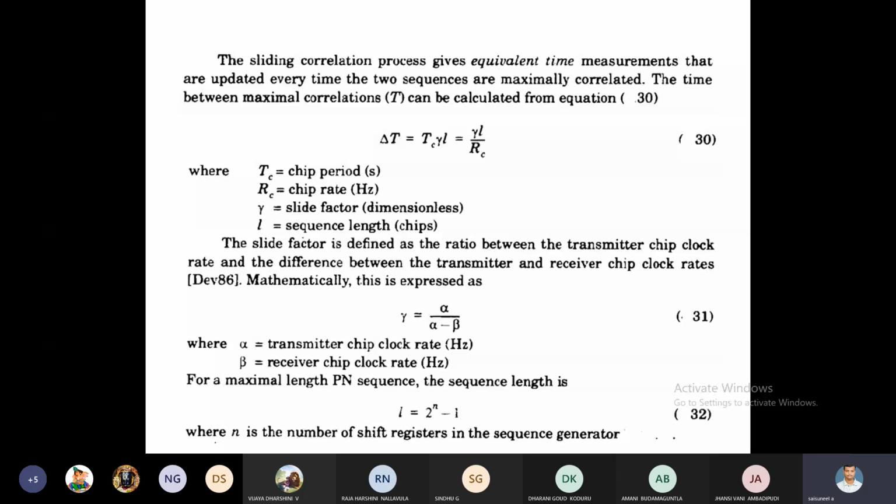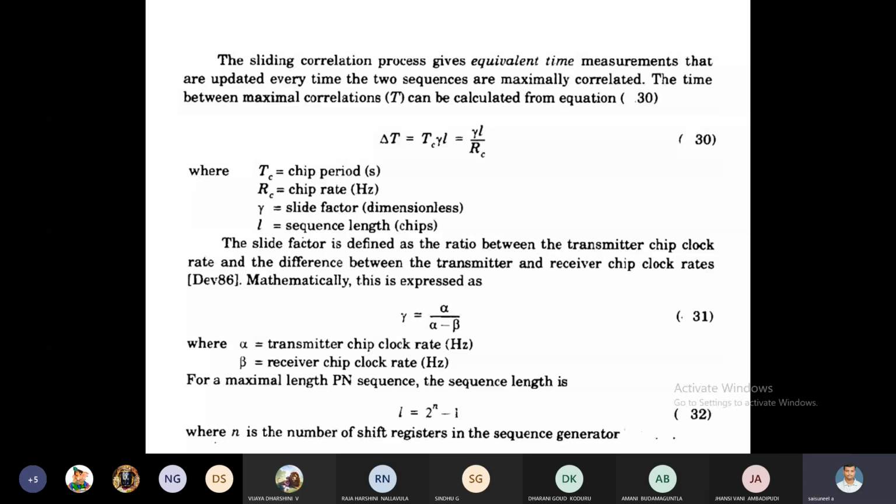What is meant by Tc here? Chip period in terms of seconds. What is meant by Rc? Chip rate in terms of hertz. What is meant by gamma? Sliding factor. What is meant by L? Sequence length in terms of chips.